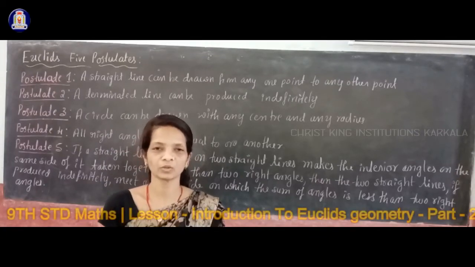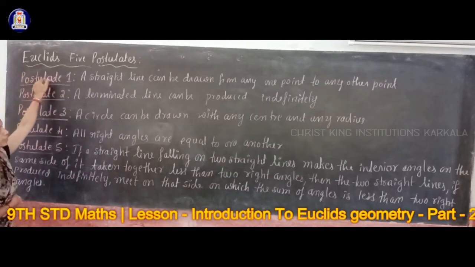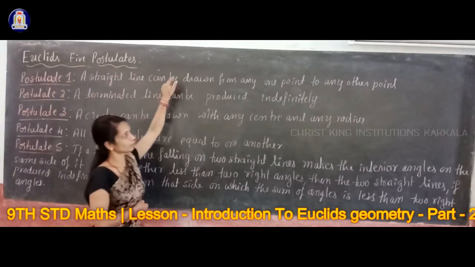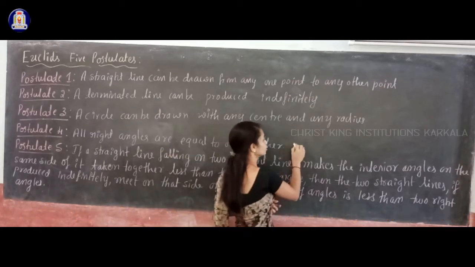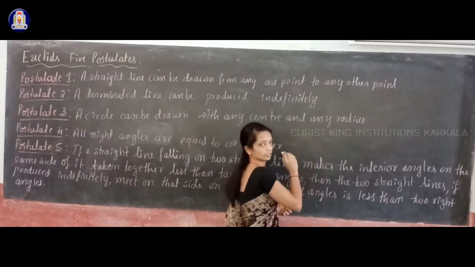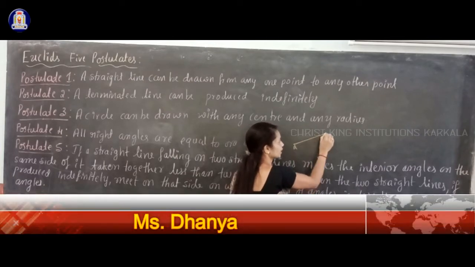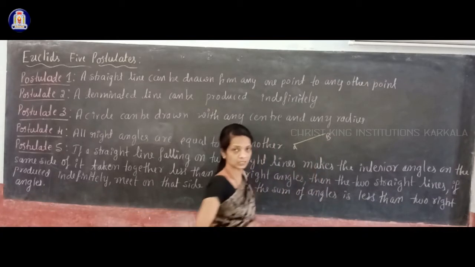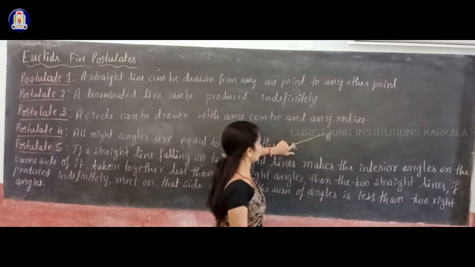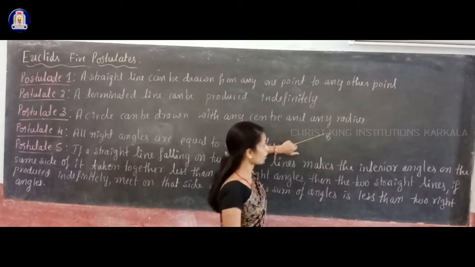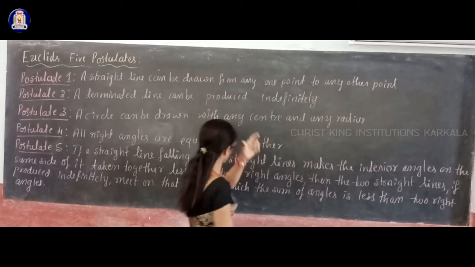Next, you have Euclid's five postulates. Postulate 1: a straight line can be drawn from any one point to any other point. Suppose you have two points like this, then you can draw a straight line from one point A to another point B. Okay, so that is postulate 1. A straight line can be drawn from any one point to any other point like this. So that is the first one.